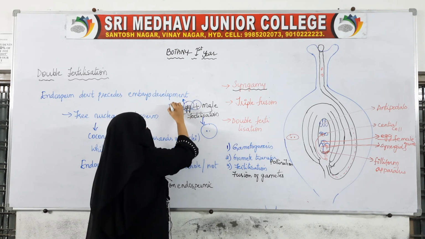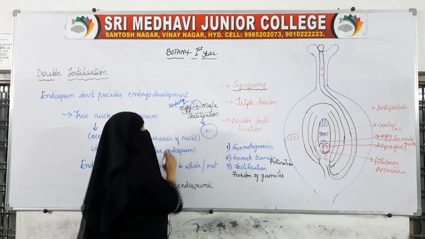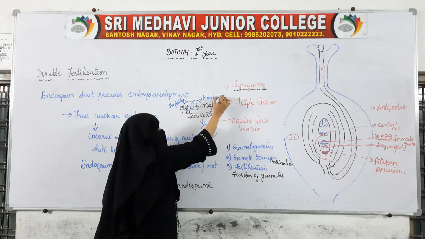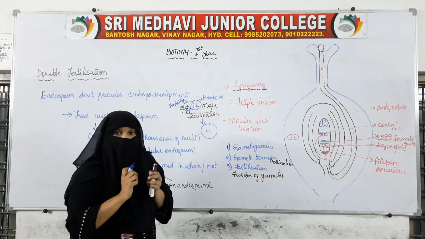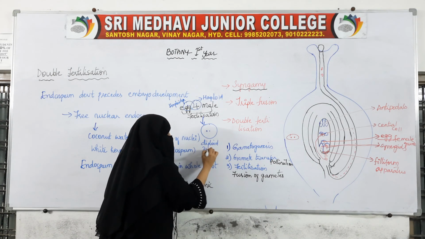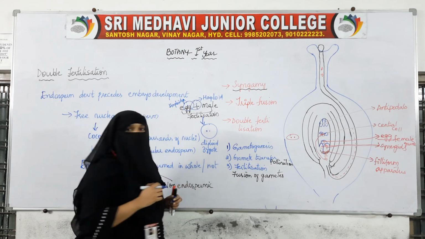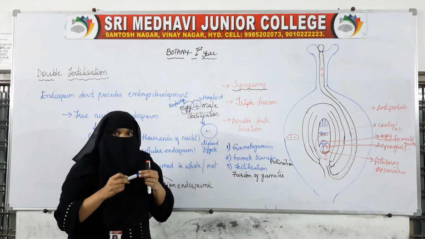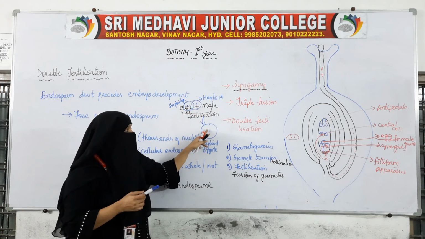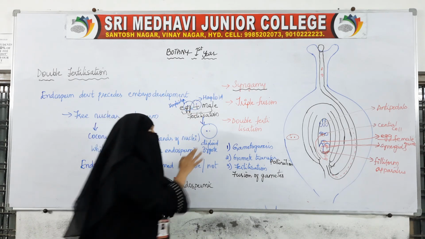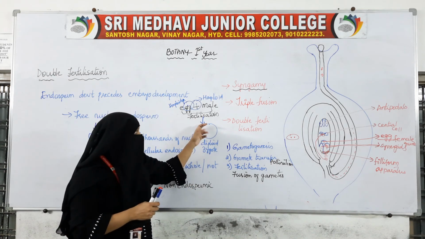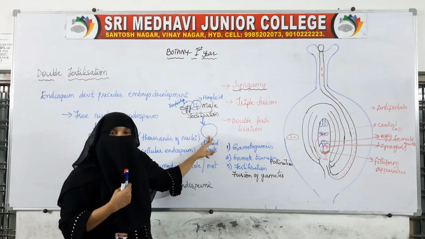This is haploid, the egg is also haploid, the male nucleus is also haploid. So two haploid cells are fusing together, forming a diploid zygote. Okay, it forms a diploid zygote. So two cells are fusing, two nuclei are combining, and thereby this is a diploid zygote. After fertilization, the result is zygote formation.